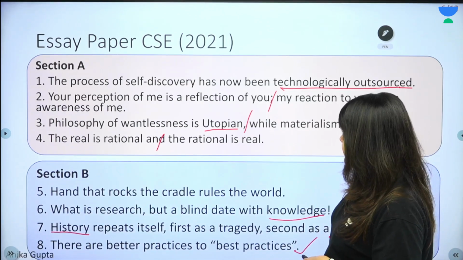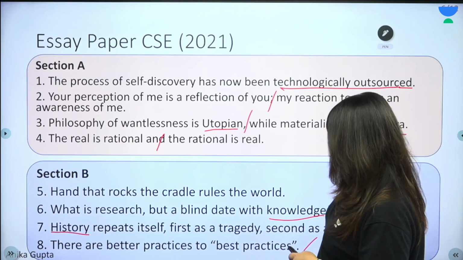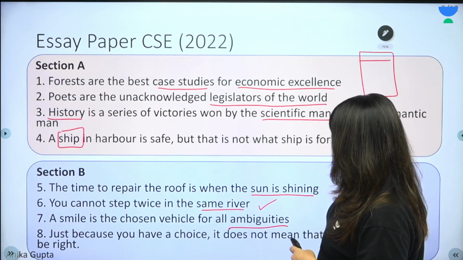Look at this question. Just give me a second.